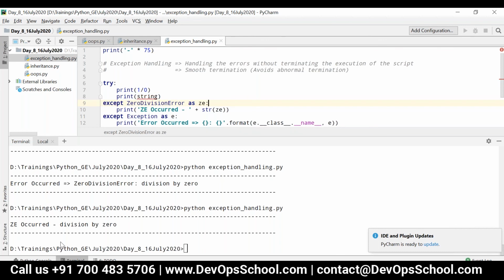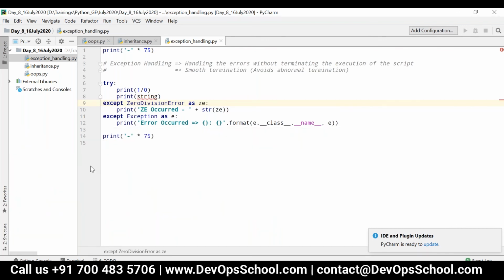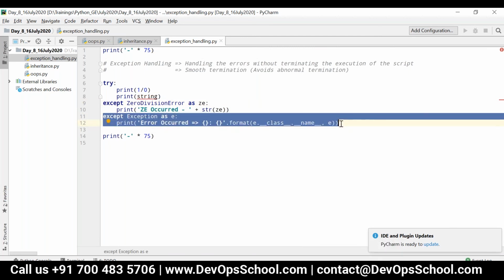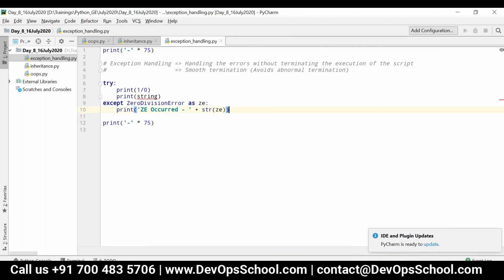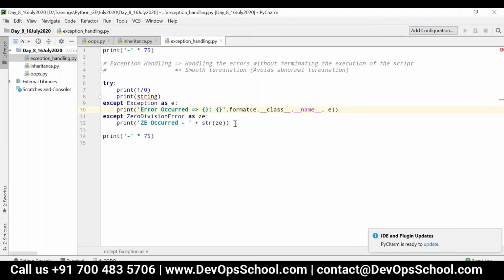So it's like multi-level if-else statements. So it will check one after another. It will be executed wherever it handles. So this generic exception is like else clause in multi-level if-else. For example, if you place this generic exception block on the top, what will happen? All the exceptions will be handled at this point itself. The except blocks which are placed below this generic exception block will be not reachable.